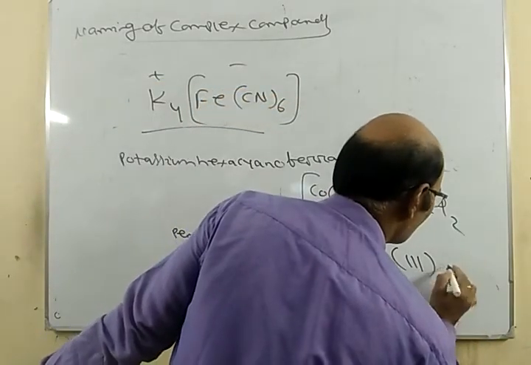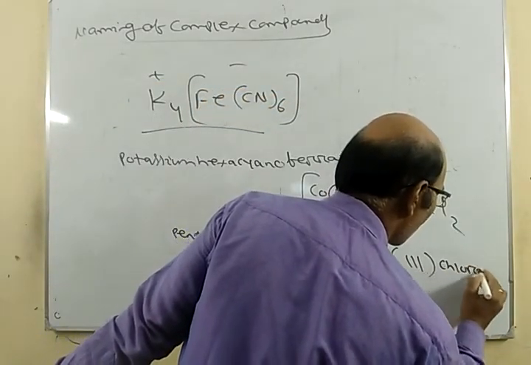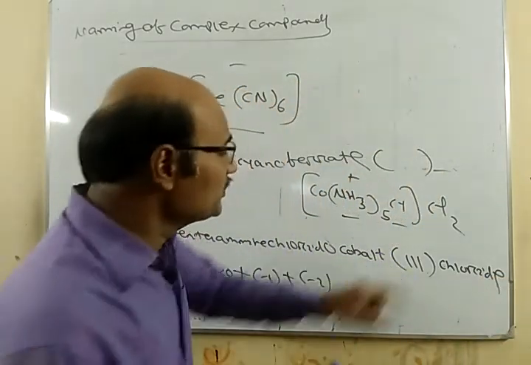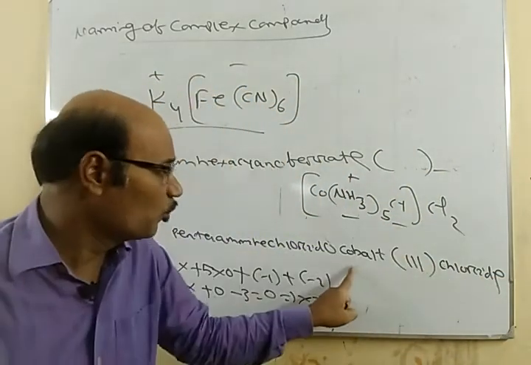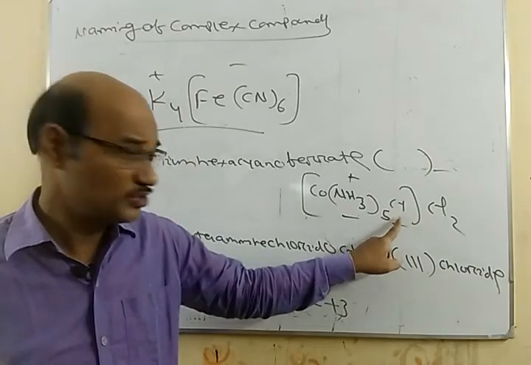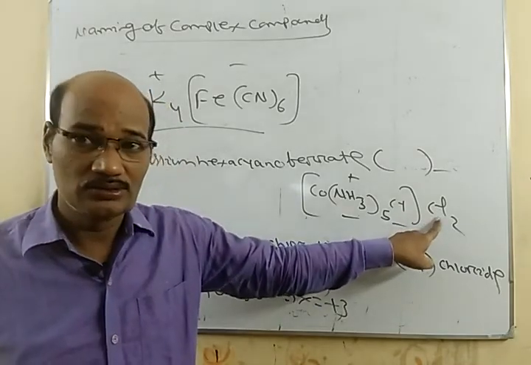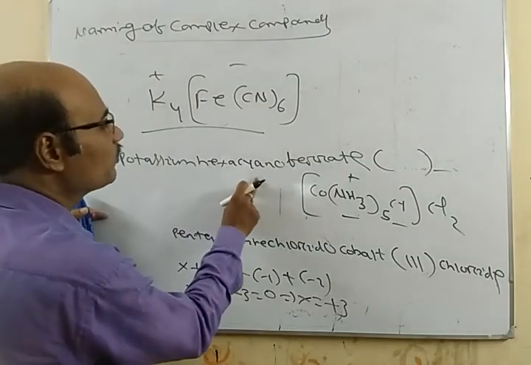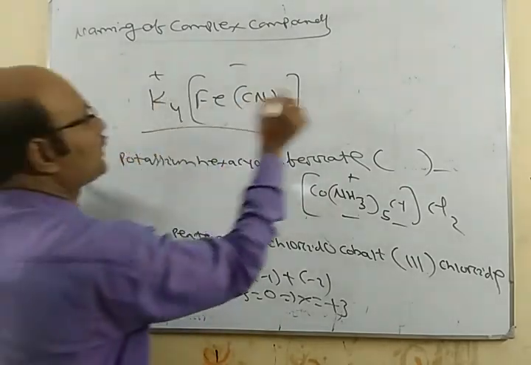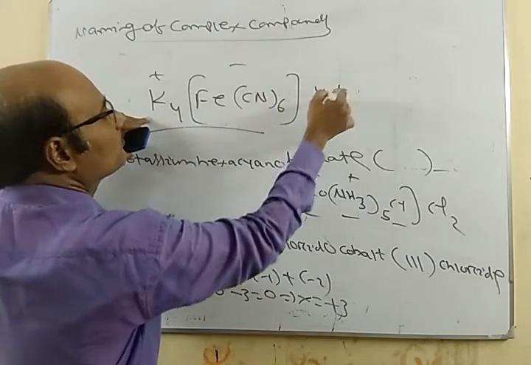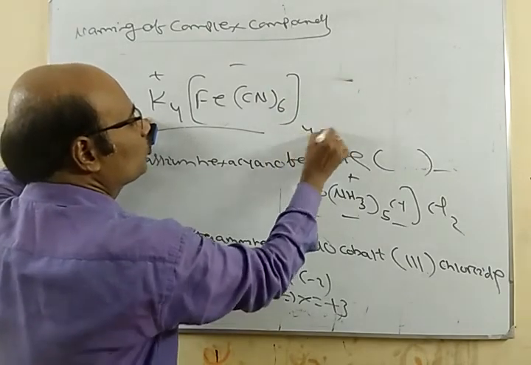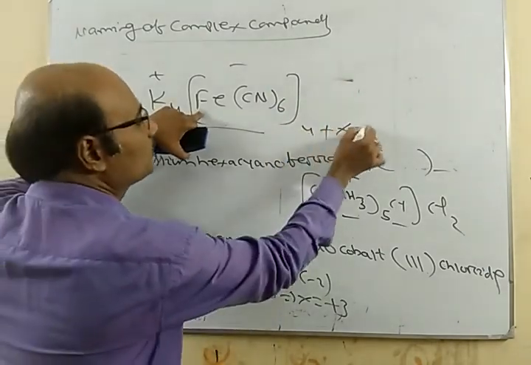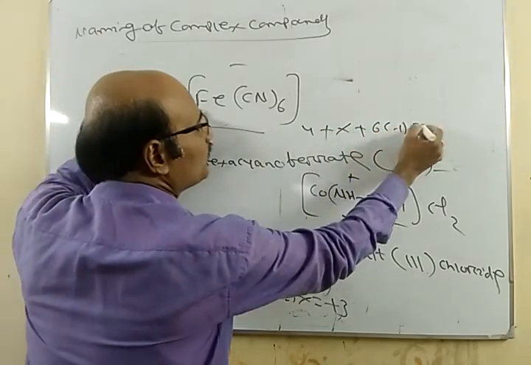So this one is chloride, and this one is chlorido because this is a ligand. This one is a ligand, this one is not a ligand, it is simple. Here we have potassium hexacyanoferrate. What is the charge here? K4 is plus 4, plus x, plus 6 into minus 1, equals 0.